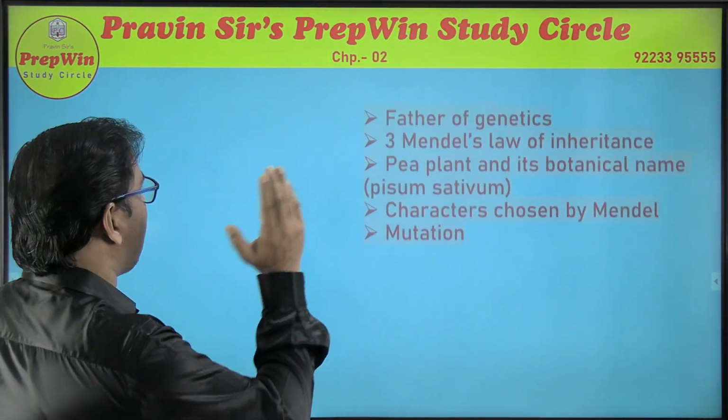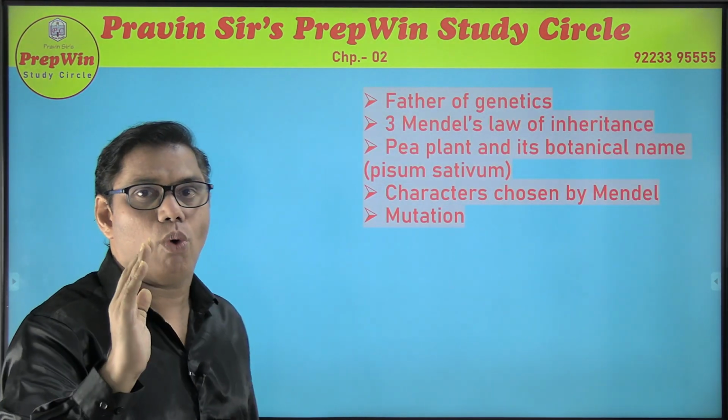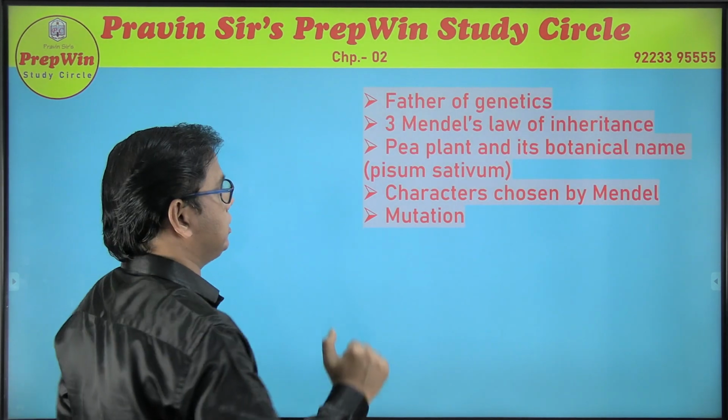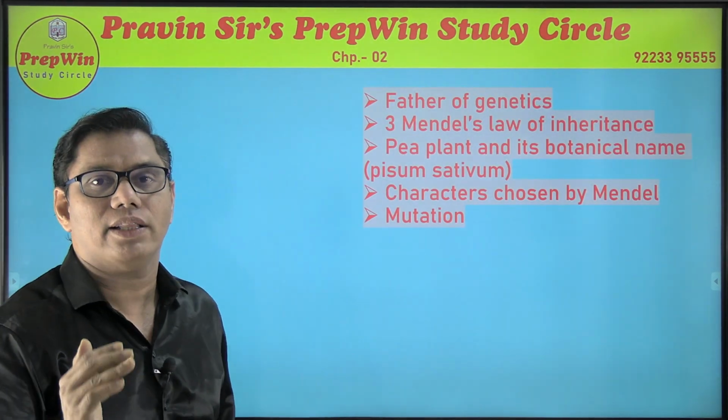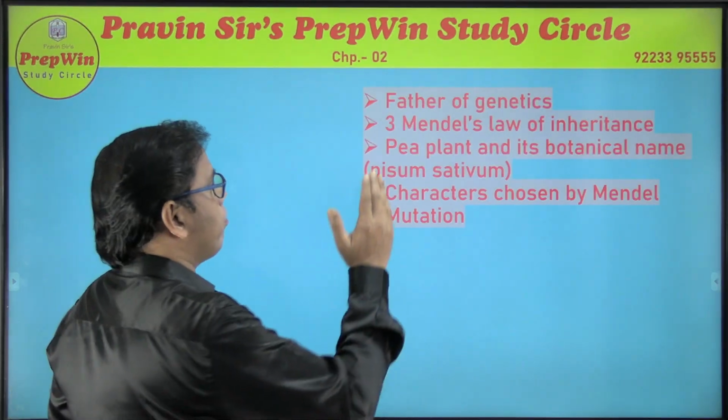That is my prediction. Now coming to chapter number 2, what are some of the important questions? So first is, who is the father of genetics? Obviously Gregor Mendel.